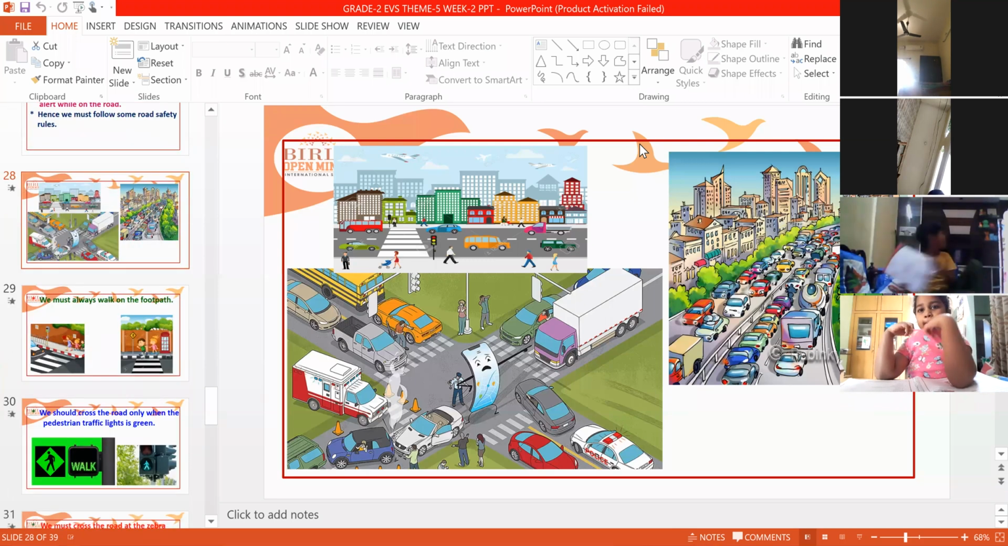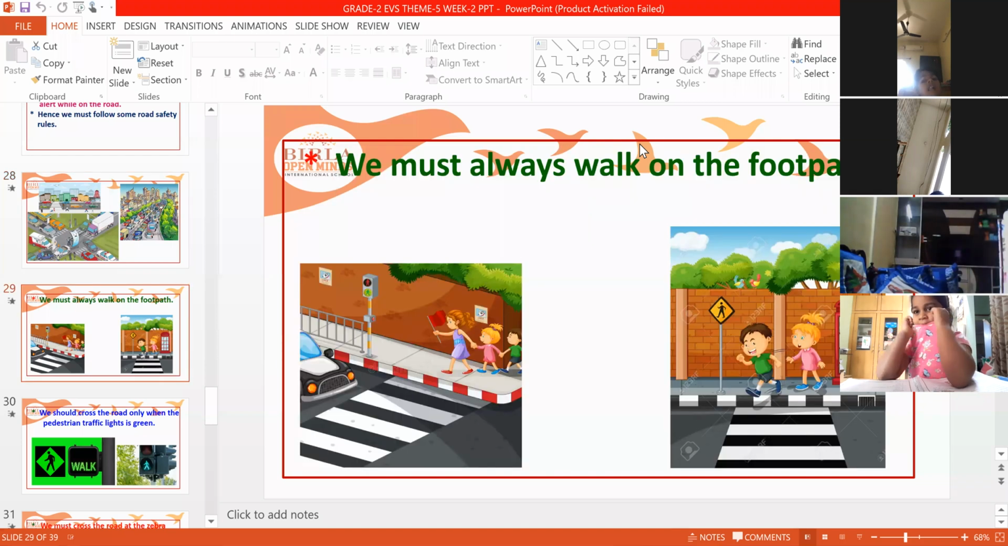Number one, we must always walk on a footpath. Everyone who is going on foot should walk on a footpath. Footpath means a place where only people can walk. Vehicles will not come to that place. For example, you can see here in the first picture, a car is moving on the road and children are moving on the pavement, the footpath.